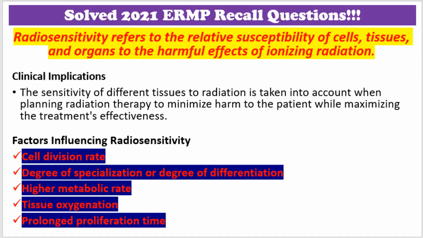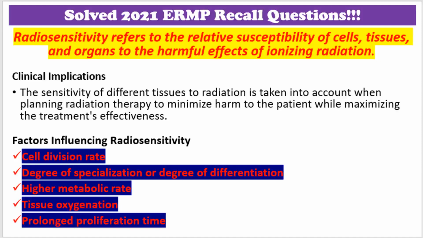By the way, what factors influence radiosensitivity of organs and tissues? The most important factor is the rate of cell division. Actively dividing cells are more sensitive to radiation. Rapidly dividing cells are more vulnerable to the effects of radiation because radiation can cause damage to the DNA during cell division. The second factor is degree of specialization or degree of differentiation. Cells that are poorly differentiated, or undifferentiated, tend to show higher radiosensitivity. Less specialized cells, such as stem cells, are more susceptible to radiation damage.